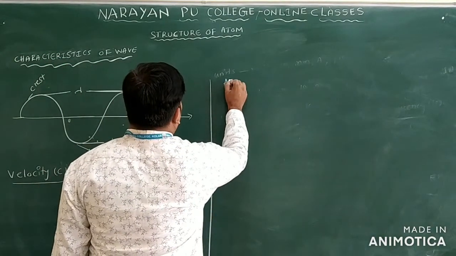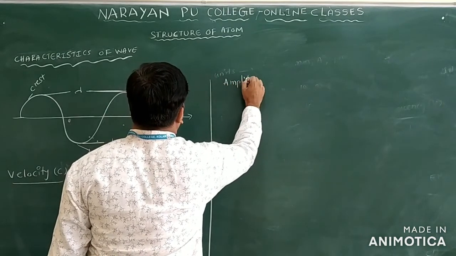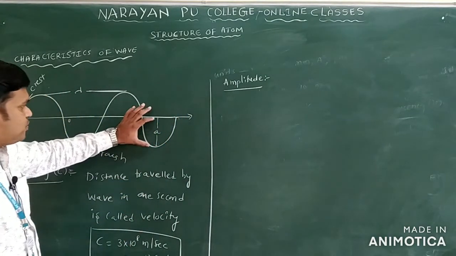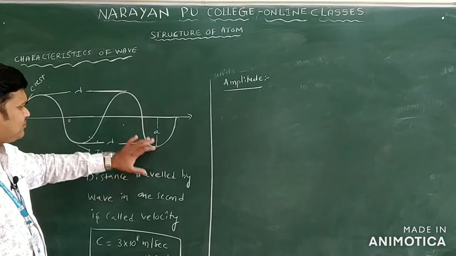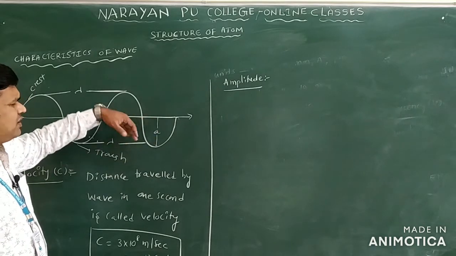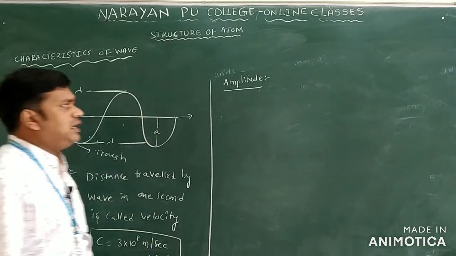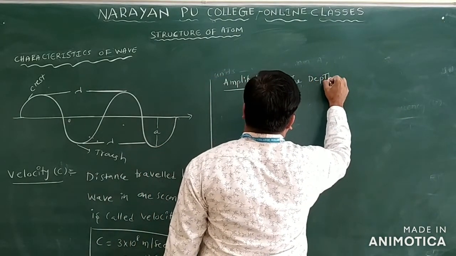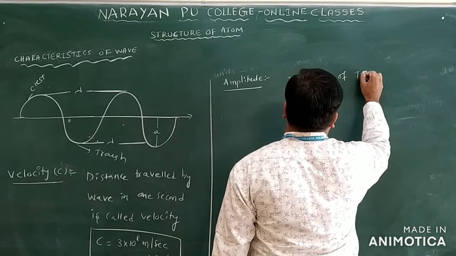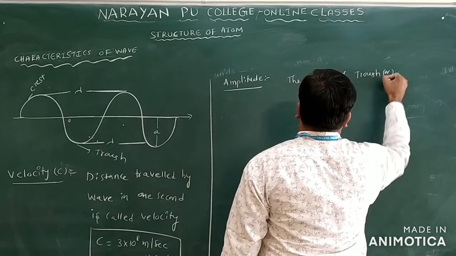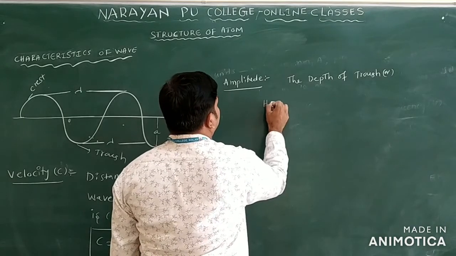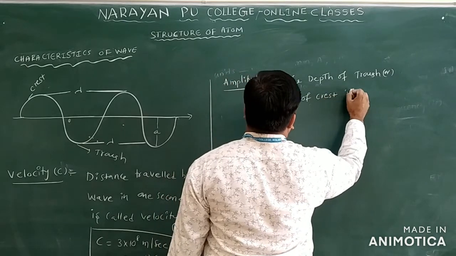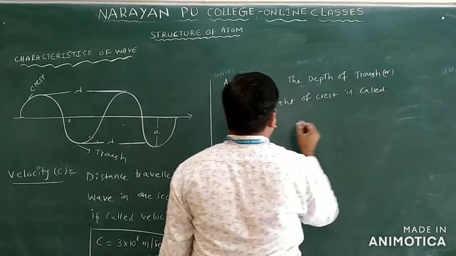And the next one we have is amplitude. So what does amplitude mean? Here you can see this part. It is the depth of the trough or height of the crest. The depth of the trough or height of the crest is called amplitude.